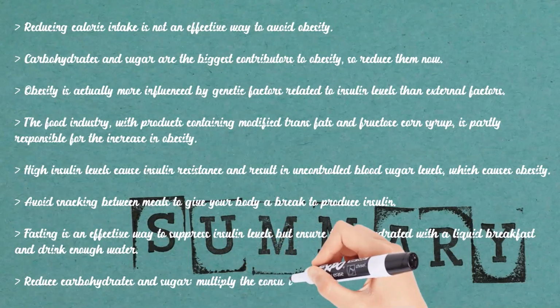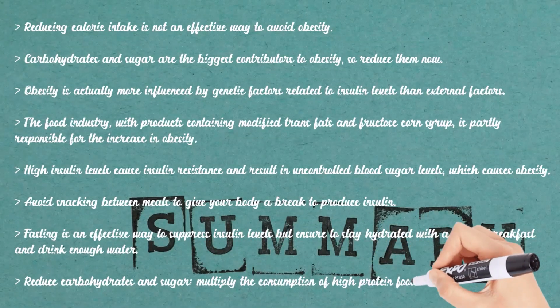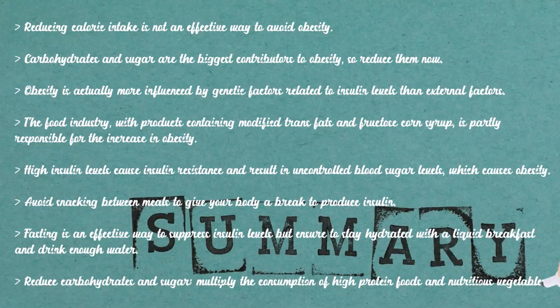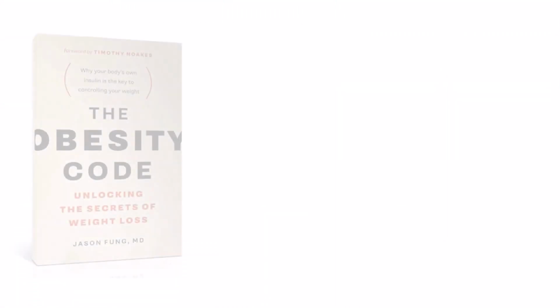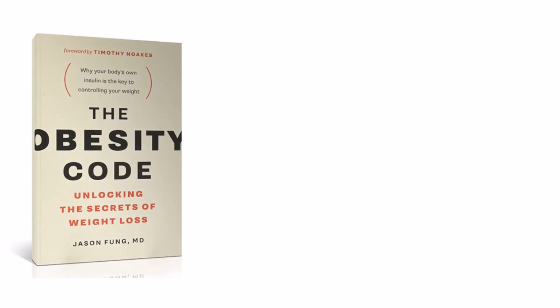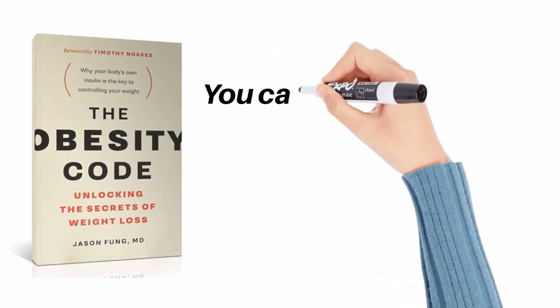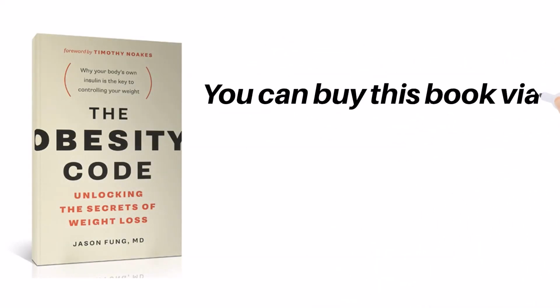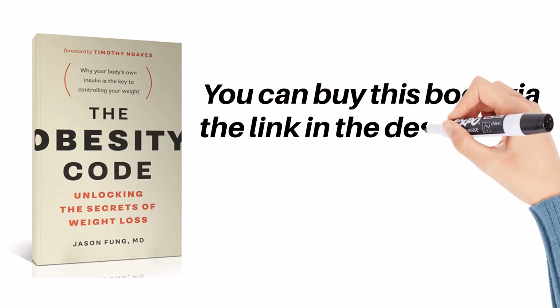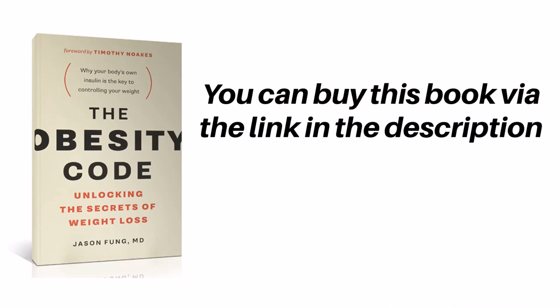8. Reduce carbohydrates and sugar. Multiply the consumption of high-protein foods and nutritious vegetables. Our journey has finally come to a close. I hope this video has helped you better comprehend the book's ideas. I urge you to pick up a copy of this book if you haven't already done. Jason Fung's anecdotes and examples will help you learn more deeply. You'll be able to alter your perspective on obesity.